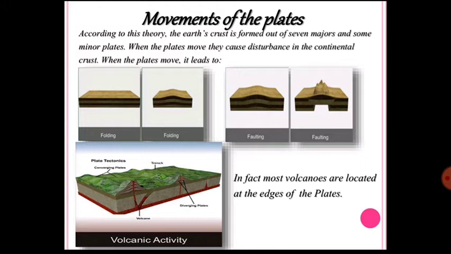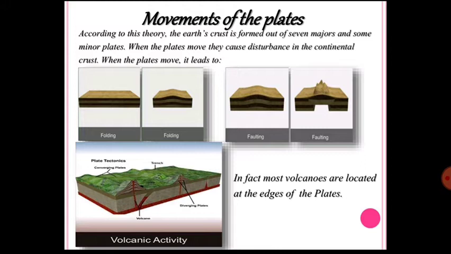Now we will discuss different types of plates. We can divide the plates into two categories, the oceanic plates and the continental plates. The plates connected with the oceanic portion are known as oceanic plates, and the plates connected with the continental portion of the earth are known as continental plates. Basically there is another name for the oceanic plate, that is Sima. What is the meaning of that? It is an abbreviation of SIMA.